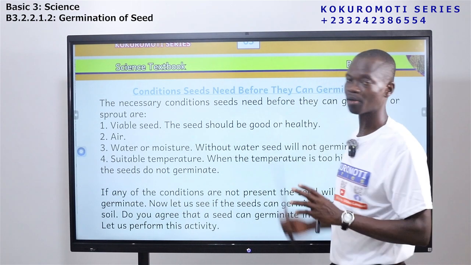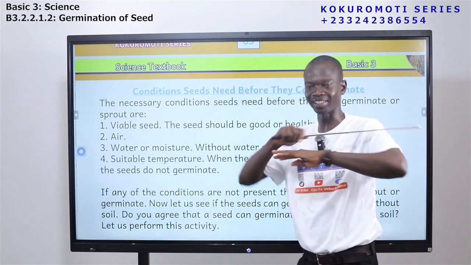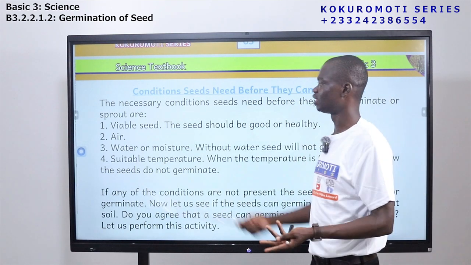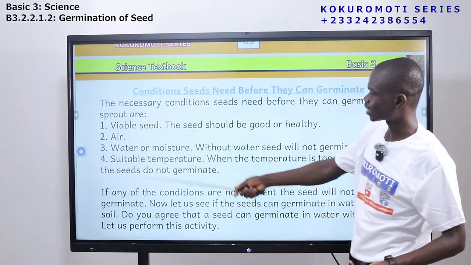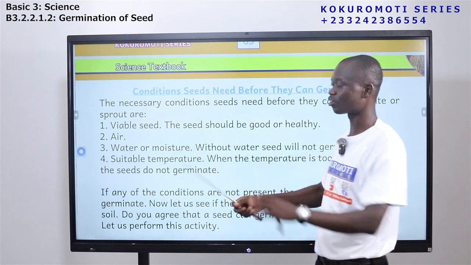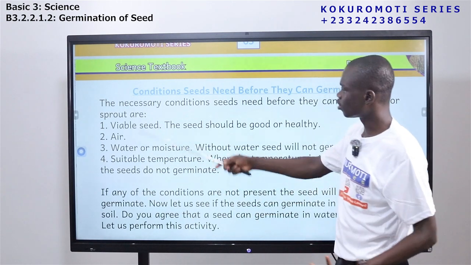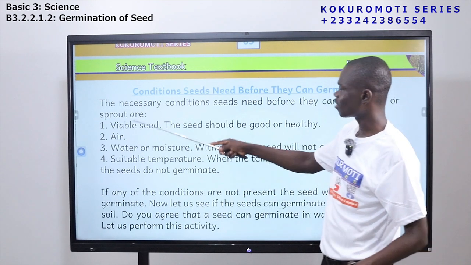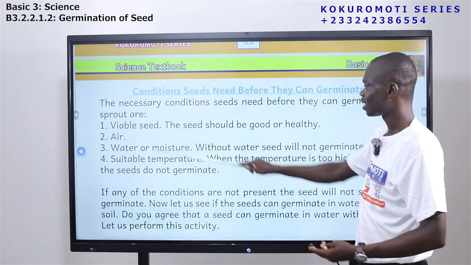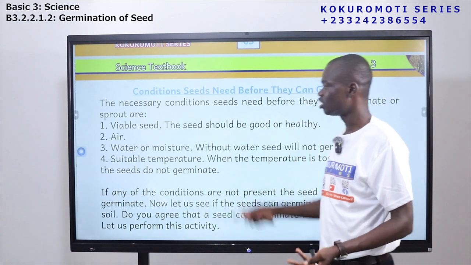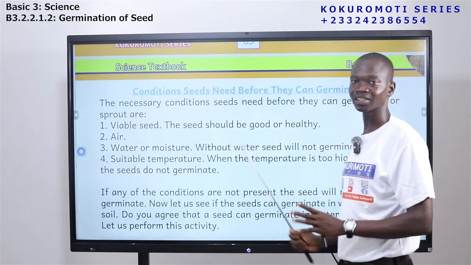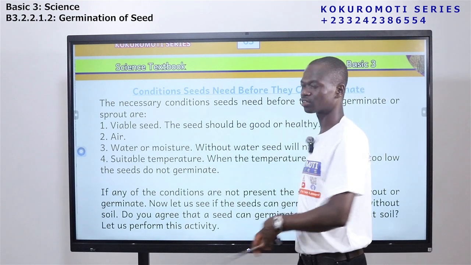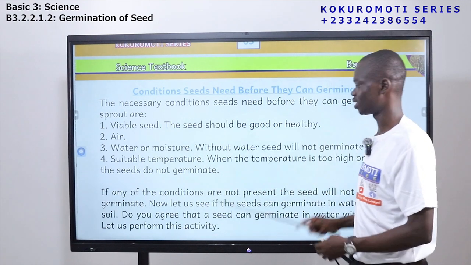And if any of them is absent, the seed will not germinate. If you have air, water, and suitable temperature, but the seeds are not viable, it will not germinate. If all these things are there and there is no air, it will not germinate. If you have air, a viable seed, and good temperature, but there is no water, it will not germinate. So these things should be constant and available. The presence of these things will cause the seed to germinate.